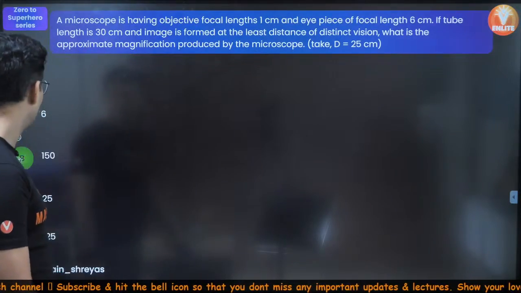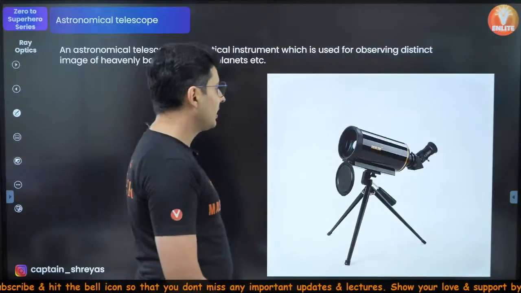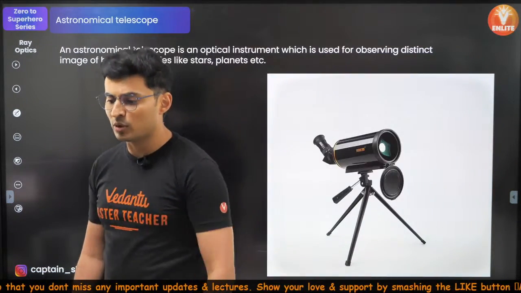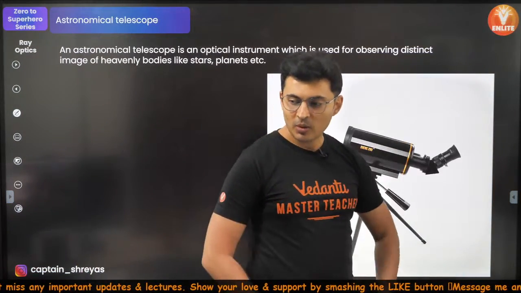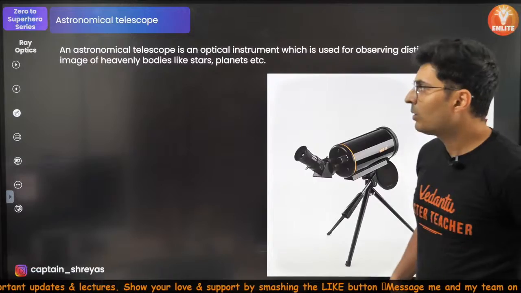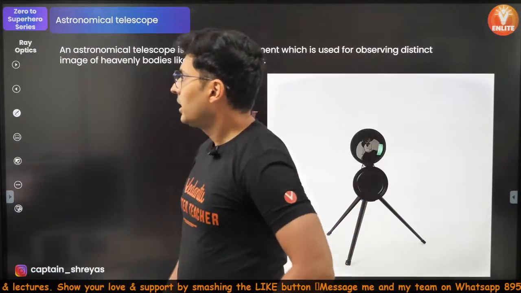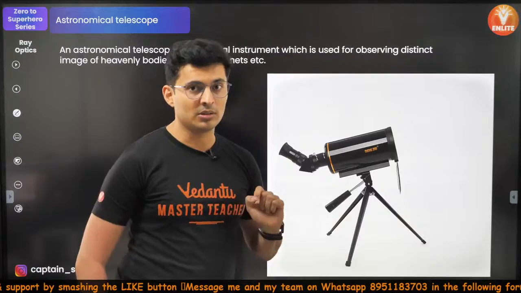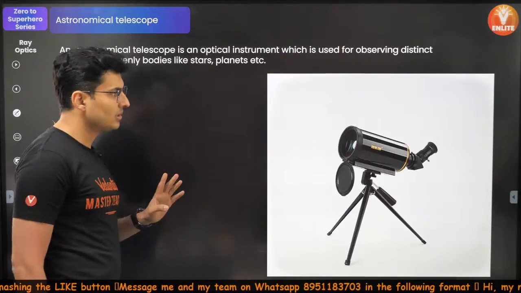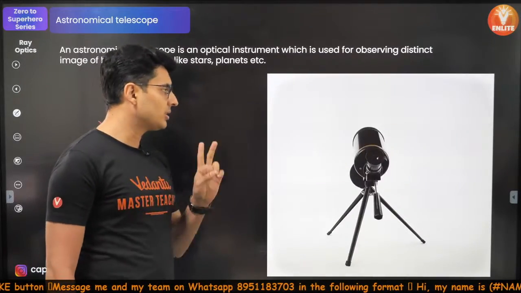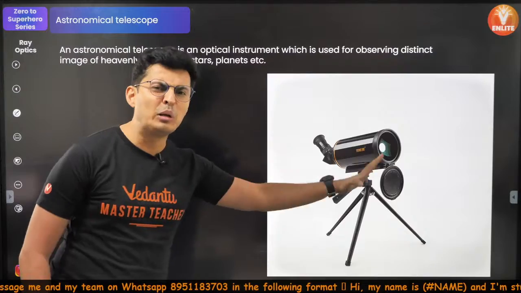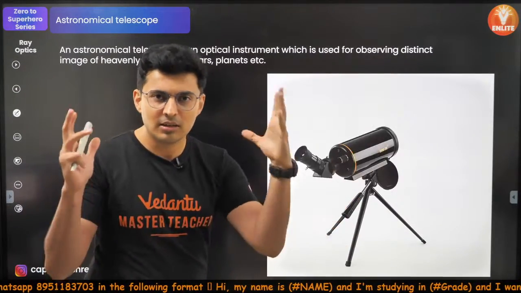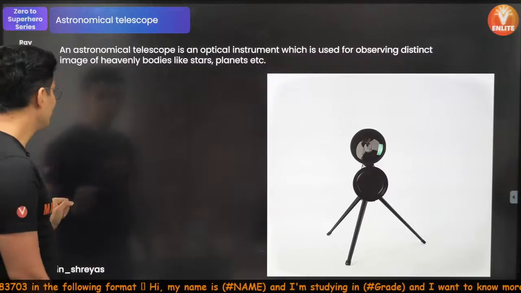All right, moving to some telescope related problems. So, what are the uses of telescopes? To watch stars, and to watch Champa, who is in the girls' hostel. So 2 uses. Make sure you write both the pointers in the board exam. You will get full marks. To zoom into distant objects.